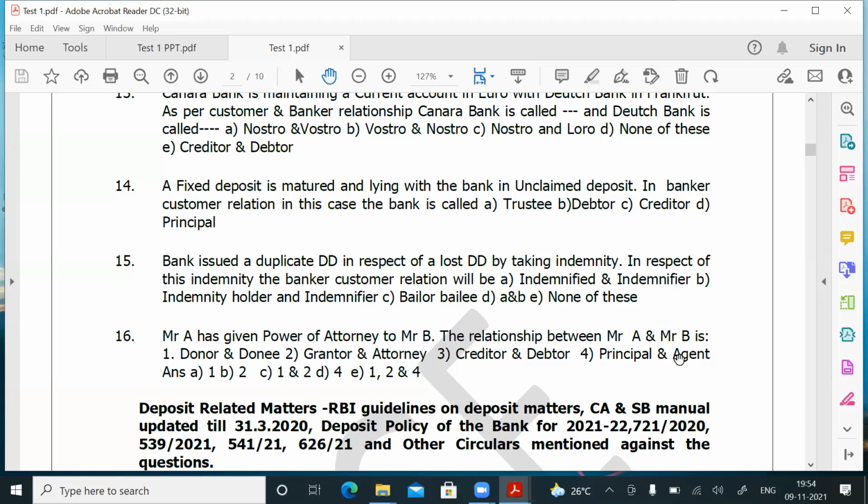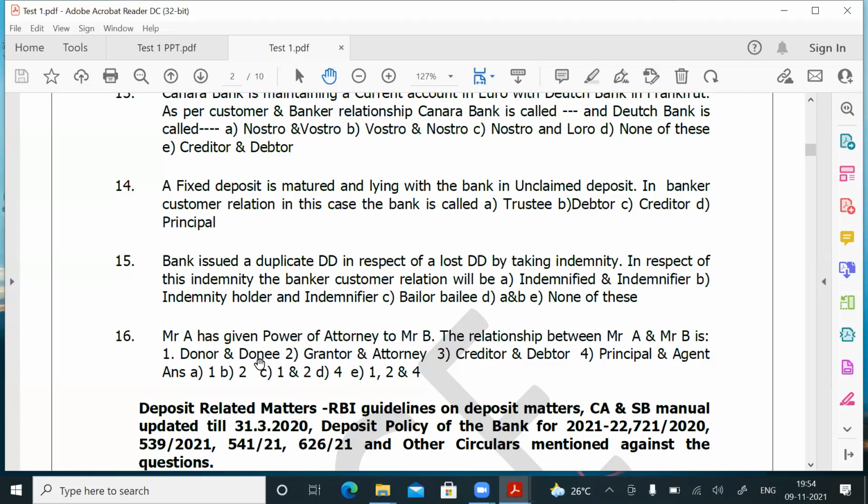And you can also call them principal and agent. See what I am telling? Mr. A has given a power of attorney to Mr. B. What is the relationship between Mr. A and Mr. B? Normally, A is called the principal, B is called the agent. Besides that, A is also called the donor and B is called the donee. And besides that, A can also be called grantor and B can be called attorney.